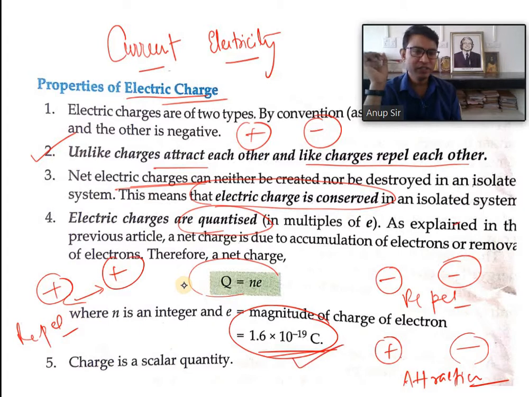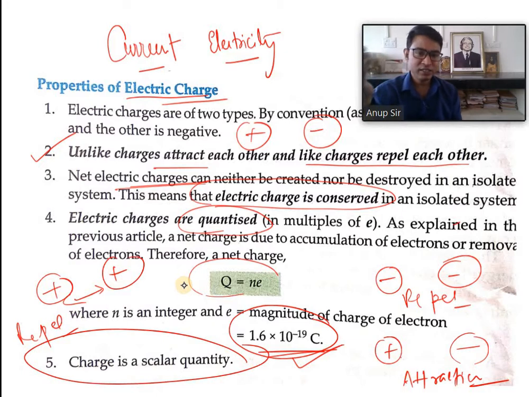Remember, the unit of charge is coulomb, and charge is a scalar quantity because it doesn't need any direction. If there are n electrons, then the charge is Q = Ne. If we are concerned with protons, the charge will be positive, and if we are concerned with electrons, it will be negative because the charge on an electron is negative.